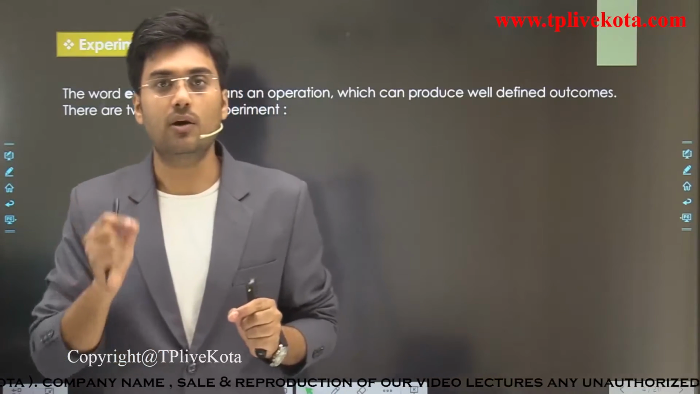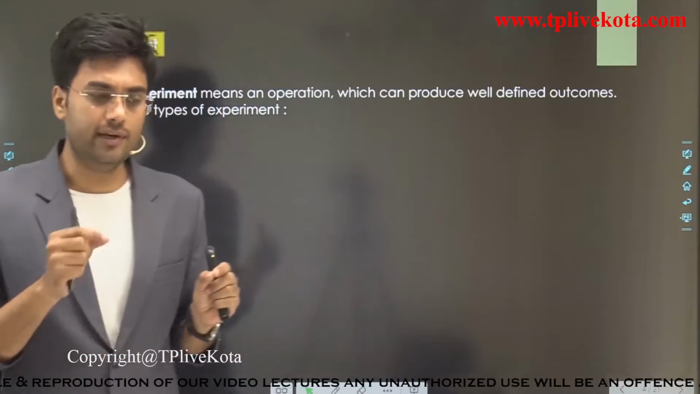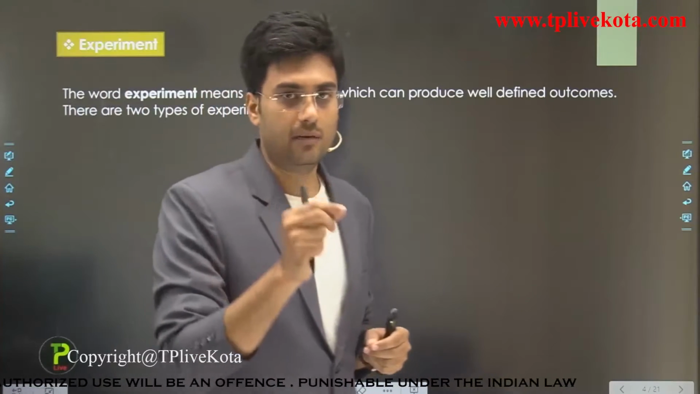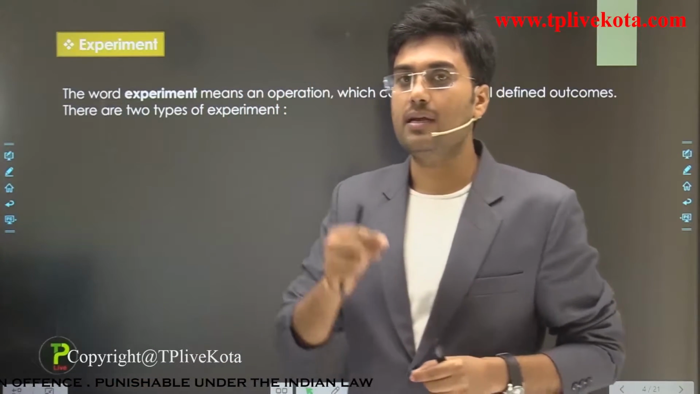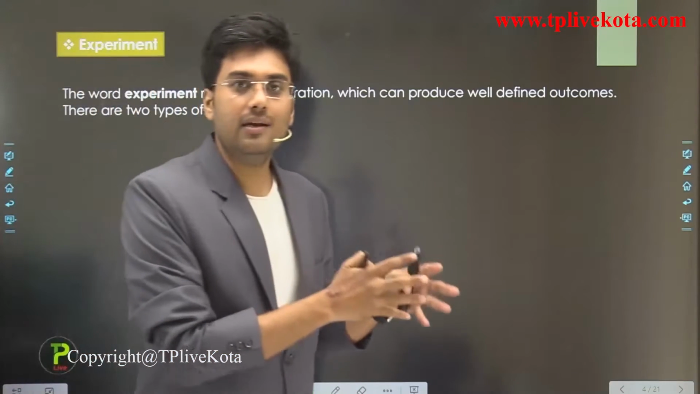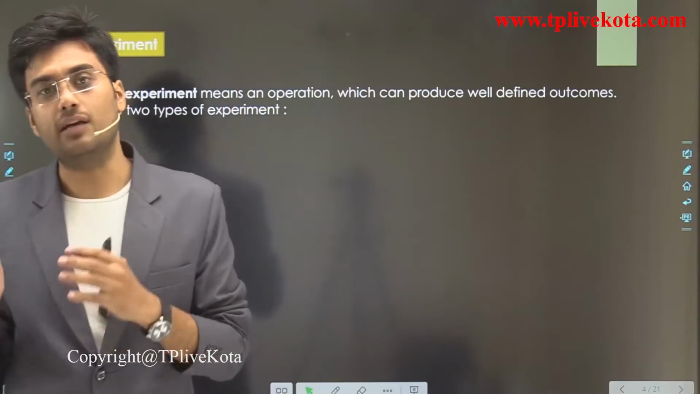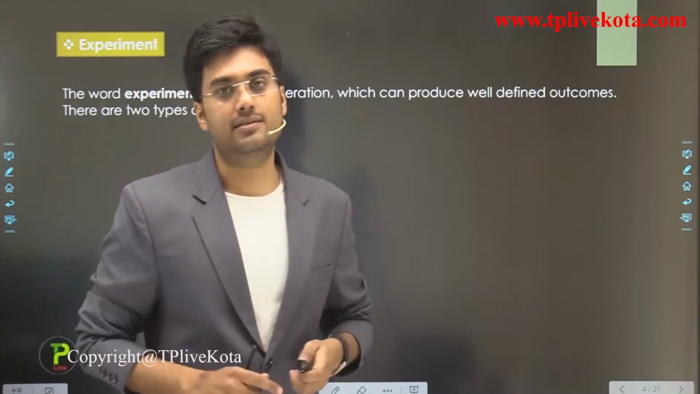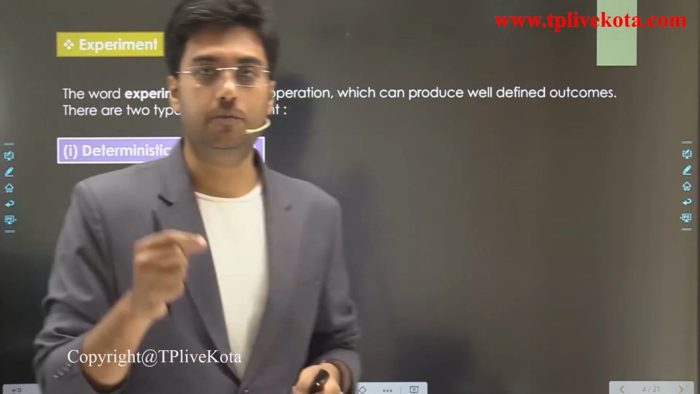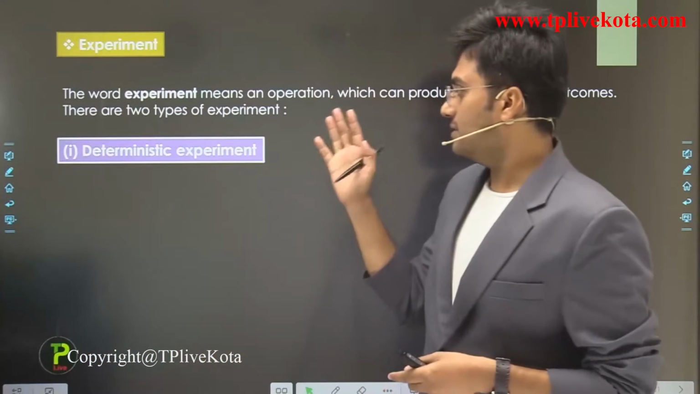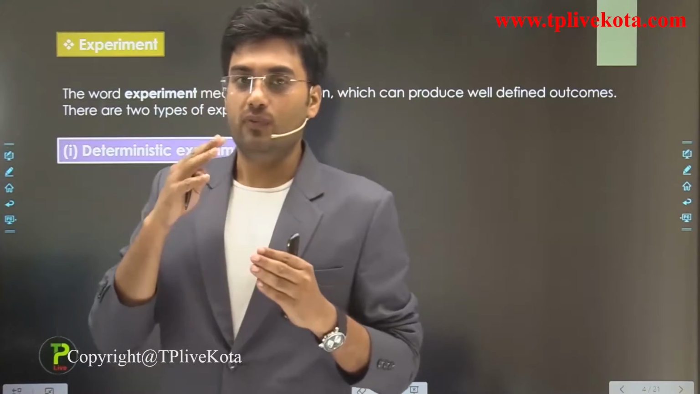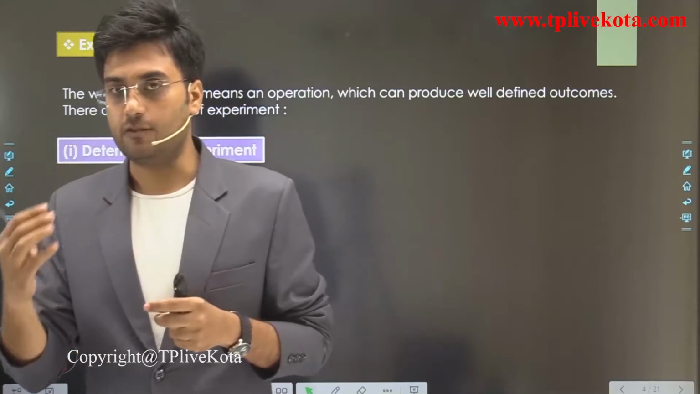Clear? So now students, theoretically we have two types of experiment. One is the deterministic experiment and the other is the random, or we can say probabilistic, experiment. So what are deterministic experiments and what are random experiments? Let's study this. The first is the deterministic experiment. From the name we can understand the meaning of deterministic.